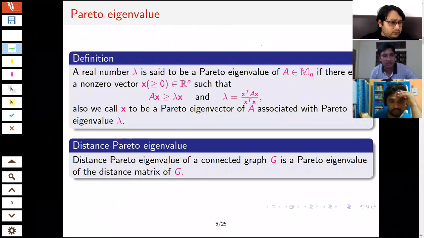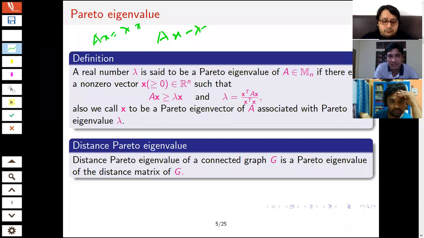So here we come to the definition of Pareto eigenvalue. In case of the ordinary eigenvalue, we have the relation Ax equals lambda x, or we can say Ax minus lambda x is entirely 0. Here we consider something else, that is, Ax minus lambda x is non-negative. That is, if I consider the vector Ax minus lambda x, then all the entries are non-negative.